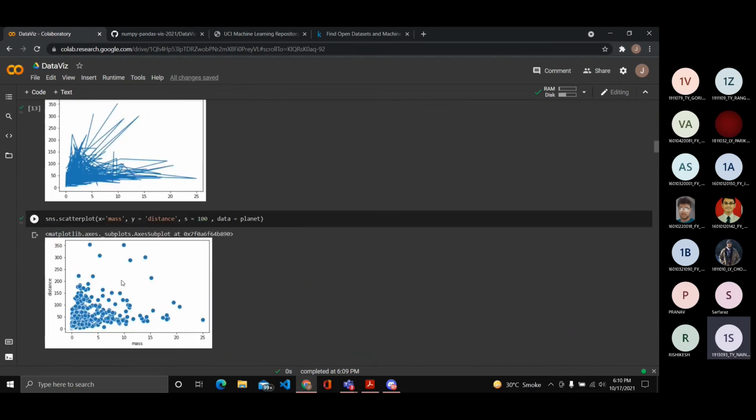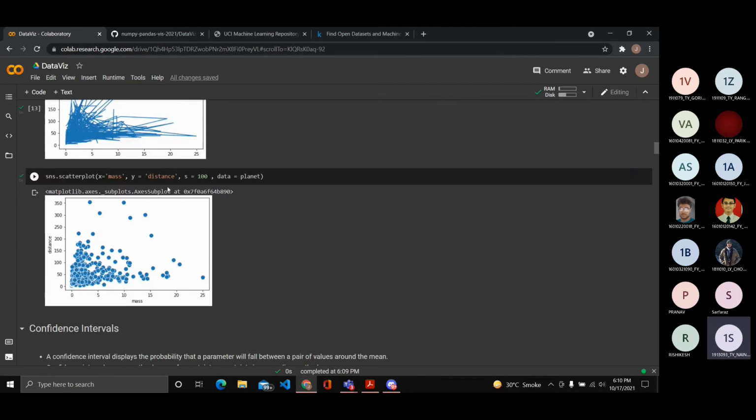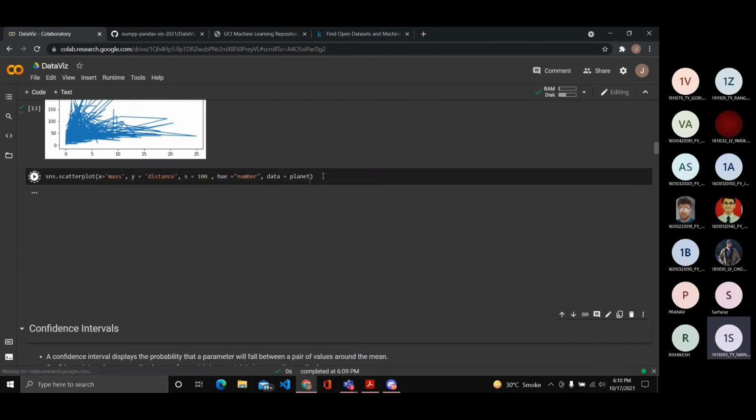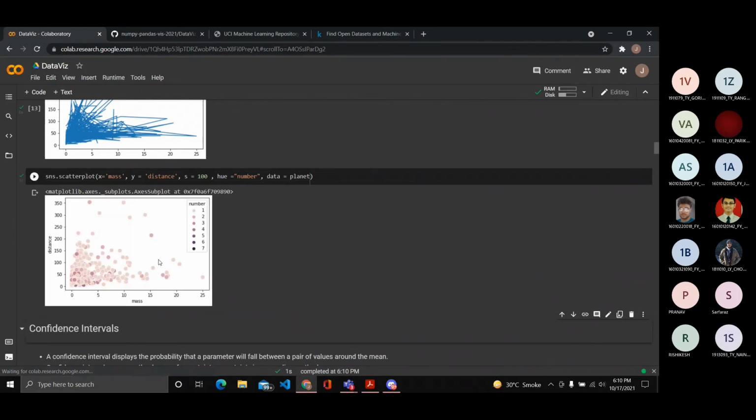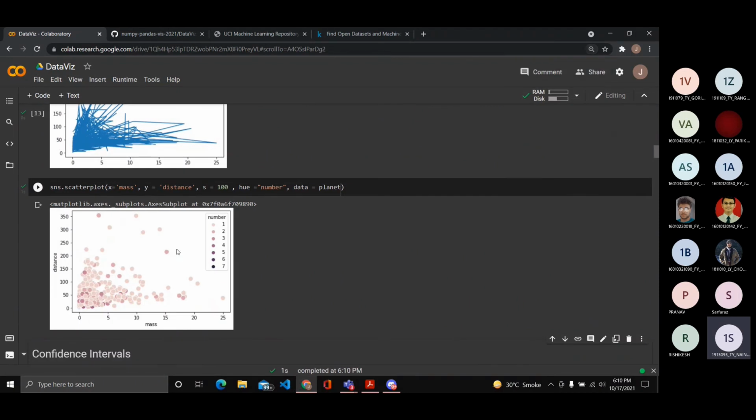Scatter plots are basically as simple as line plots. You just plot those values in the graph. Again, here I can introduce hue, which is a very common feature in Seaborn, and I like to categorize it based on number. So if I run it, you can see, I think the hue is not really that good, but then all the scatter points are classified based on the number feature.